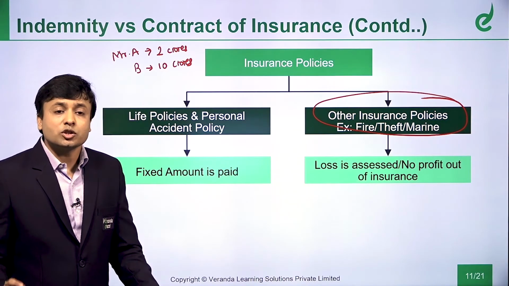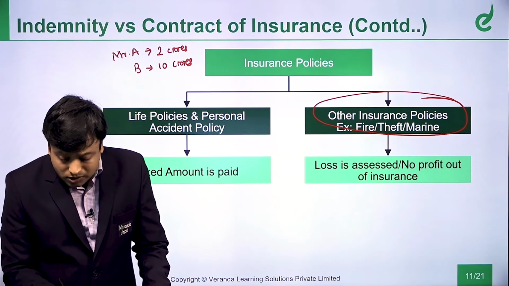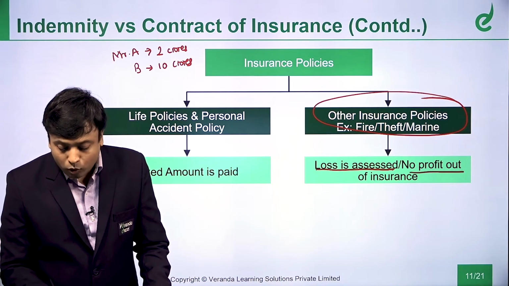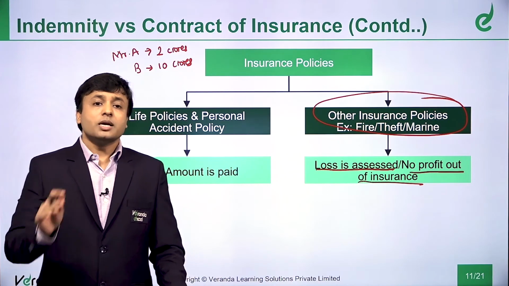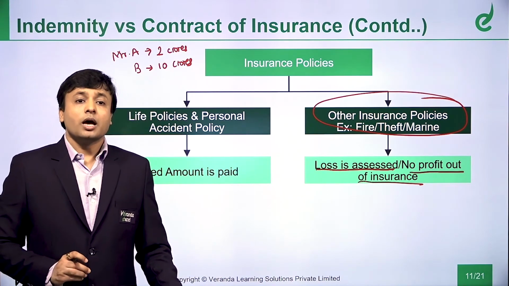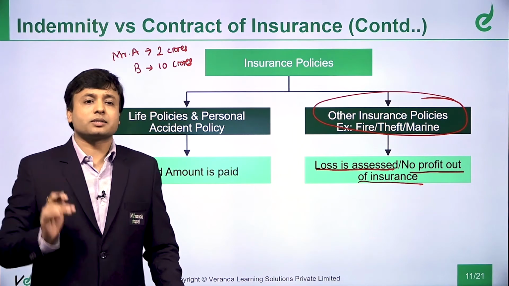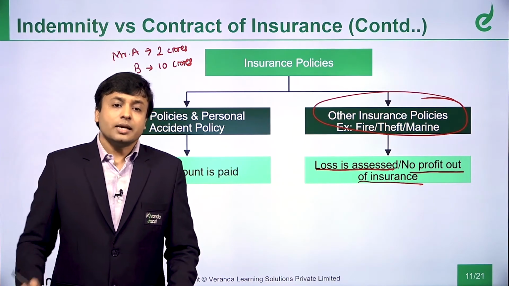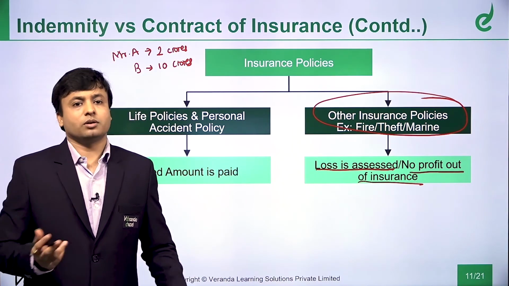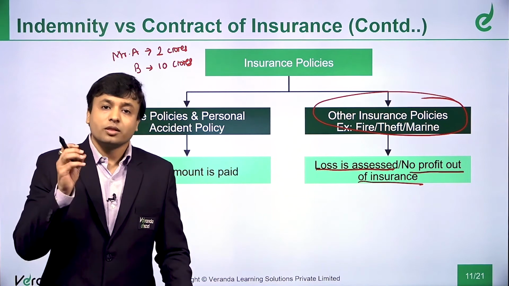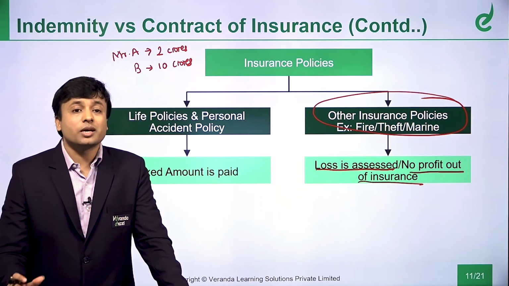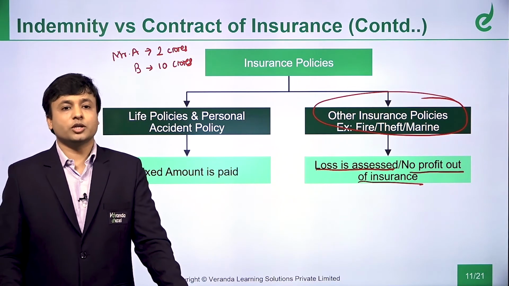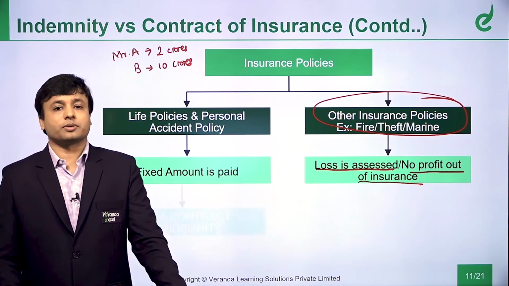Whereas in case of other insurance policies, loss is assessed, no profit out of insurance. There is no profit made out of this insurance. Say for example, you have a theft insurance. A gold necklace worth 10 lakhs is lost. Can you claim 11 lakhs from the company? Definitely not, because the value of that necklace was 10 lakh rupees. So you cannot make profit out of insurance is the basic concept.